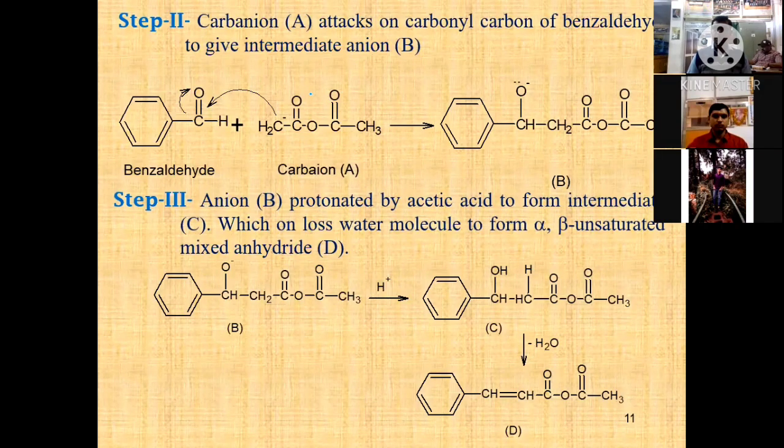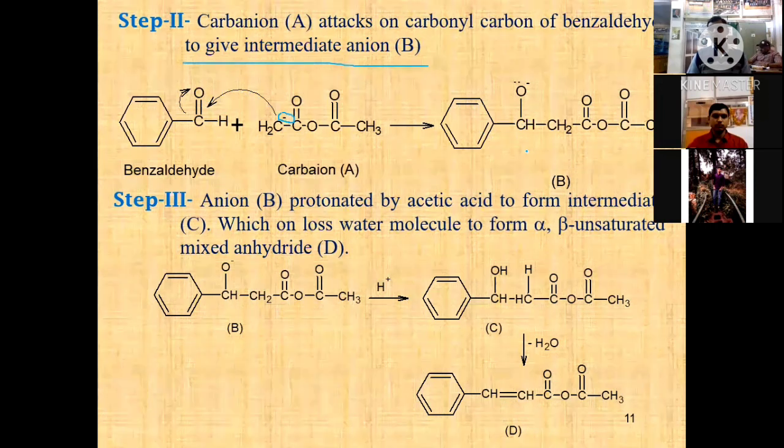Then the second step: after formation of the carbanion in the first step, the carbanion attacks the carbonyl carbon of benzaldehyde to give an intermediate anion B. This is one more important step. This carbanion is a good nucleophile. This nucleophile attacks the carbonyl carbon to give the corresponding intermediate. Here oxygen bears a negative charge.